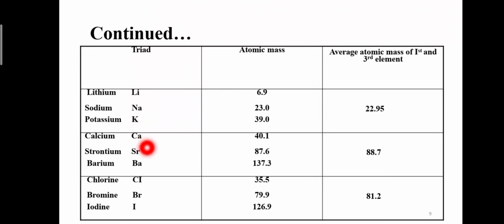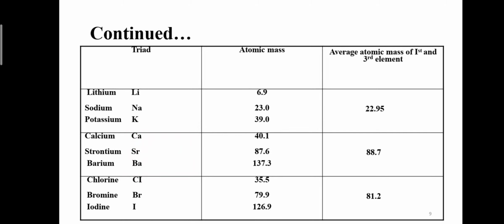Example number 2. The atomic mass of calcium is 40.1 and the atomic mass of barium is 137.3. Their average atomic mass we obtain is 88.7, which is closely related with the atomic mass of strontium, that is 87.6. So, strontium is placed in between calcium and barium, and all of this triad possess the same properties.